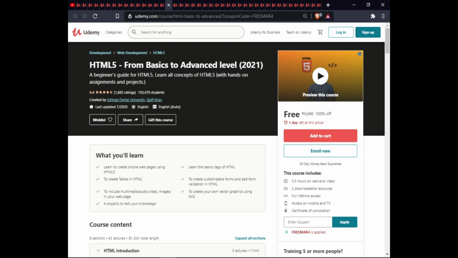The next course is HTML5 from Basic to Advanced Level 2021. In this course, you will learn to create a simple web page using HTML5, learn the basic tags of HTML, create tables in HTML, create customized forms and add form validation in HTML, include multimedia in your web page, create your own vector graphics using SVG, and do a project to test your knowledge. This course has 3.5 hours of on-demand video, 2 downloadable resources, full lifetime access on mobile and TV, and certificate of completion.